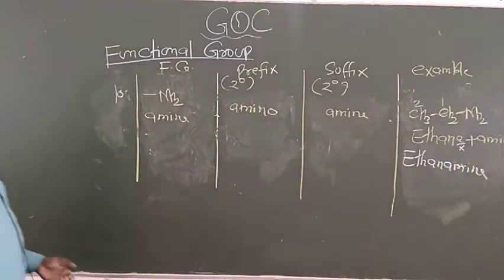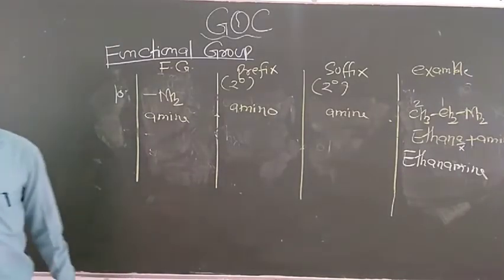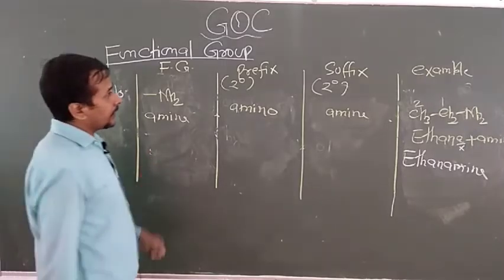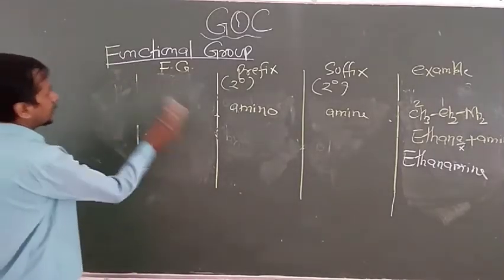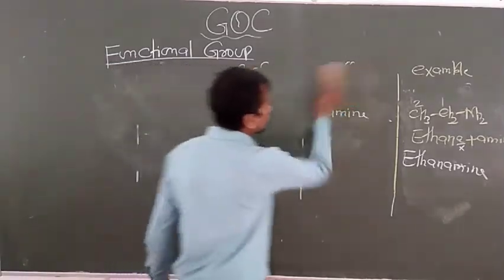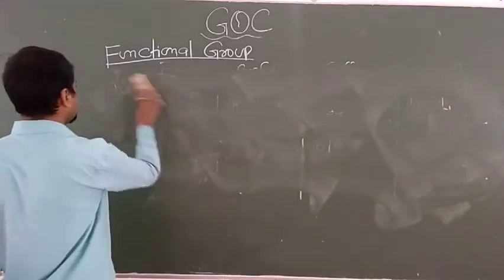So these are basically the functional groups and their periodic order with their prefix and suffix. Now look at here how we can use the prefix and suffix according to the given table.